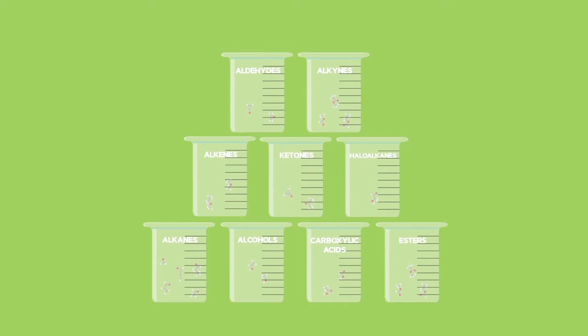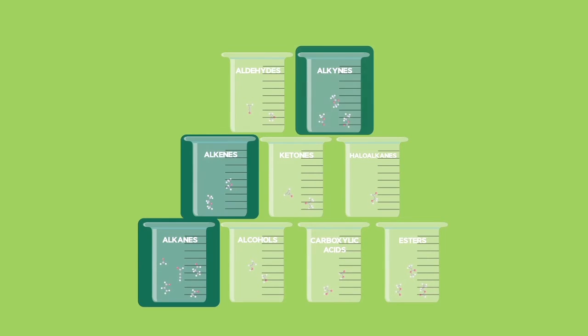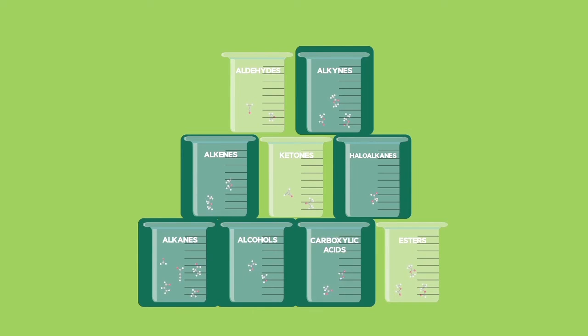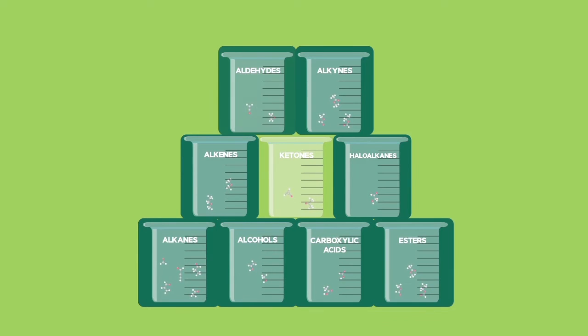The main homologous series are alkanes, alkenes, alkynes, haloalkanes, alcohols, carboxylic acids, esters, aldehydes, and ketones.